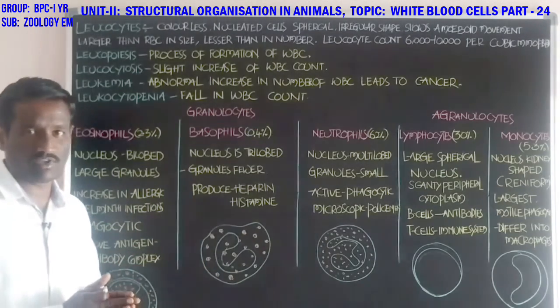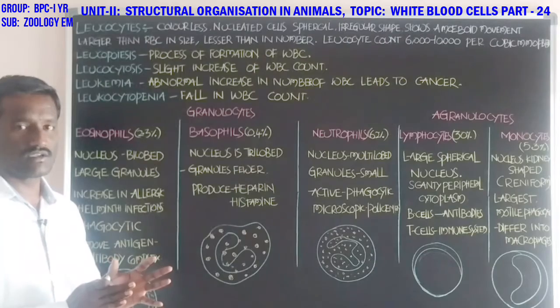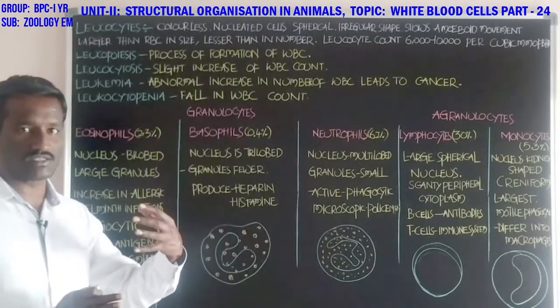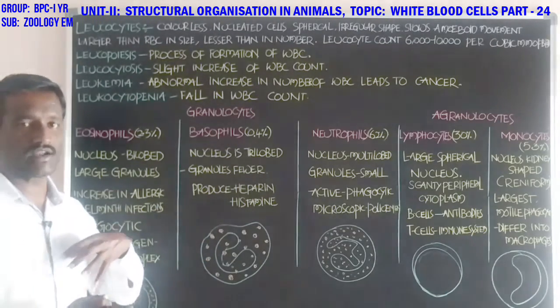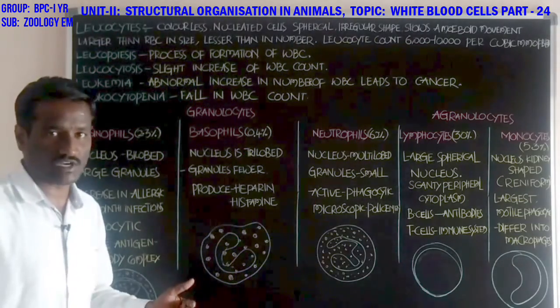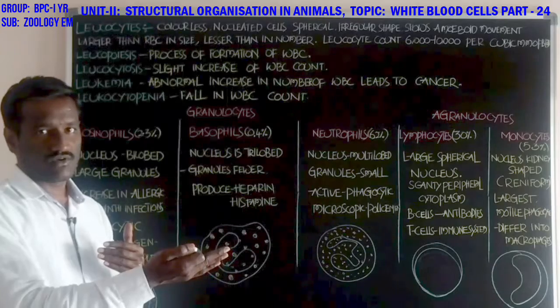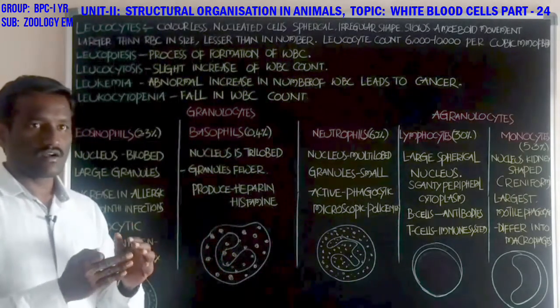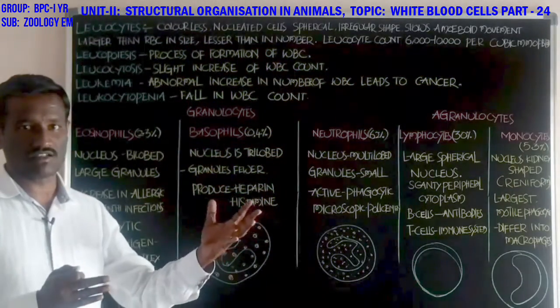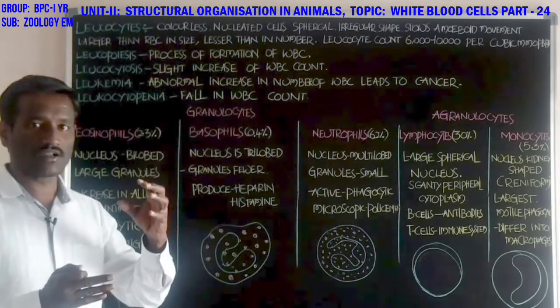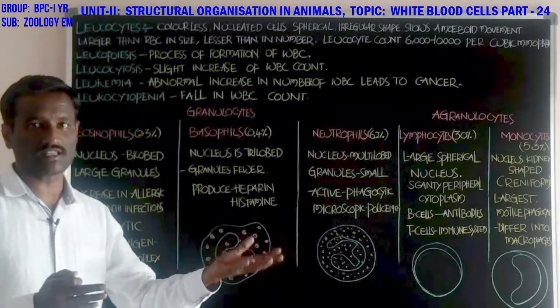Allergic reactions means allergy; any foreign substance enters the body, and at the same time the immune system shows some response. These are drug allergic conditions, food allergic conditions, like that.